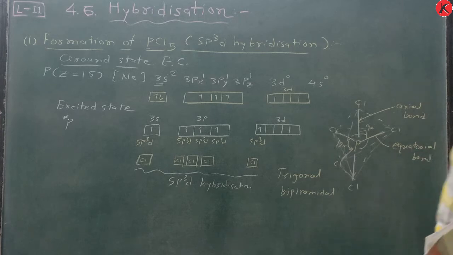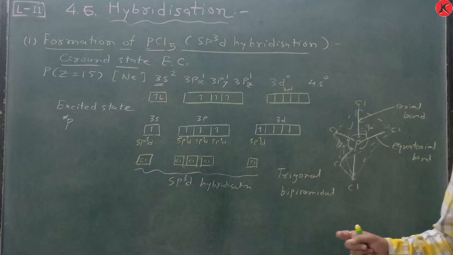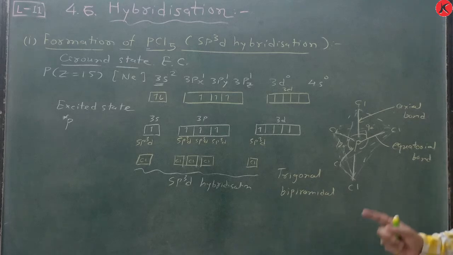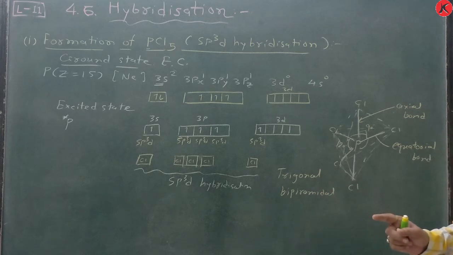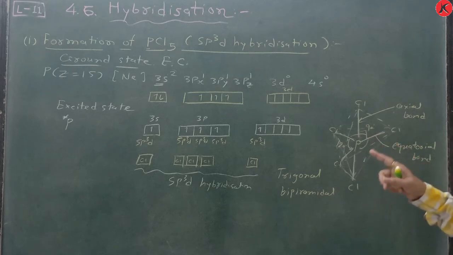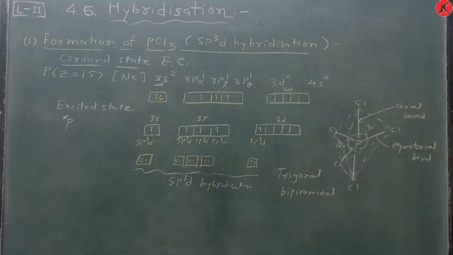Remember, okay? And write down, this is very important: with the term equatorial bond, the remaining two PCl bonds, one lying above and other lying below the equatorial plane, make an angle of 90 degree with the plane. These bonds are called axial bonds.